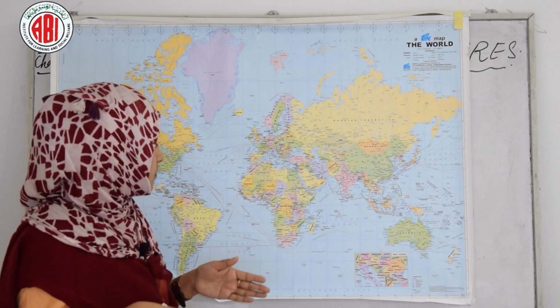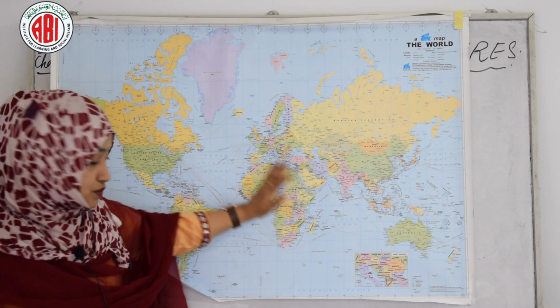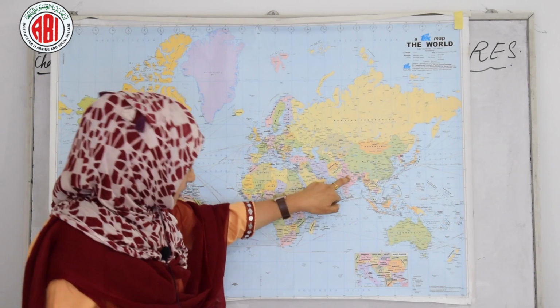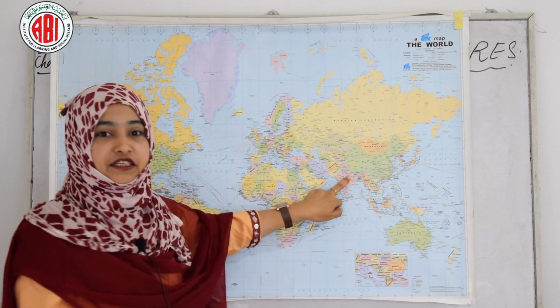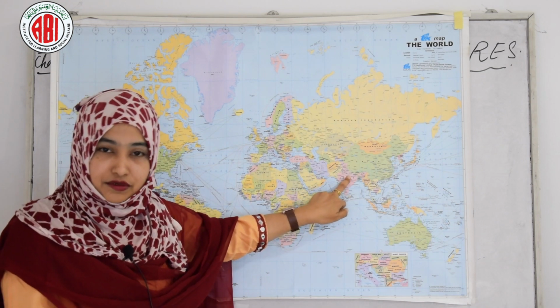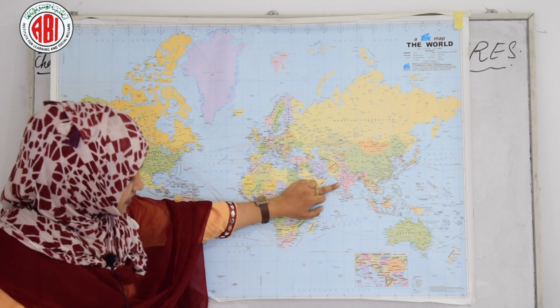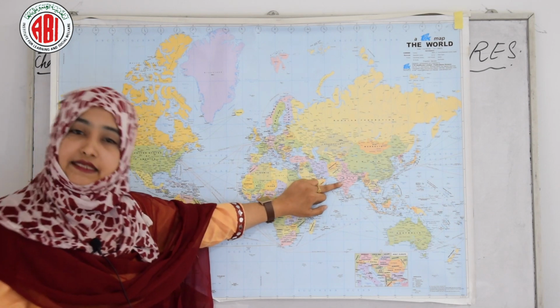Okay, after that, come to Telangana. We will see where Telangana lies in terms of north latitude and east longitude. Telangana lies between 15 degrees 30 minutes north and 19 degrees 30 minutes north latitudes, and 77 degrees 30 minutes and 81 degrees 30 minutes east longitudes.